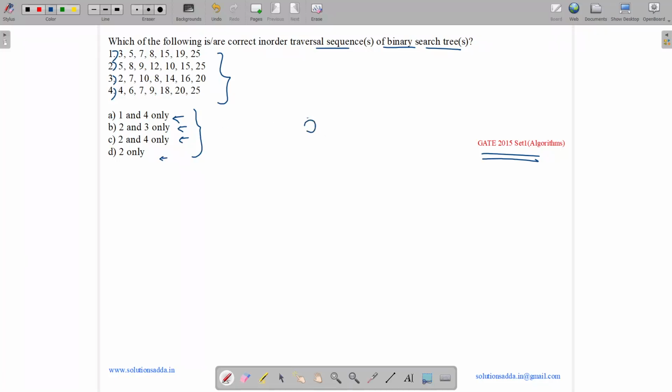So what is a BST? A BST is a binary tree. Binary tree means each node can have at most 2 children. For a BST, for every node with value x, all the children on its left should be less than x, and on its right should be more than x. So here everything should be less than 10, and here everything should be more than 10. So an example of a BST is 12 over here, 8 over here, 3 over here, and 9 over here. Yes, see, 10. 8 is less than 10, 3 is less than 10, 9 is less than 10. 12 is more than 10. 3 is less than 8 and 9 is more than 8. So this is a BST.